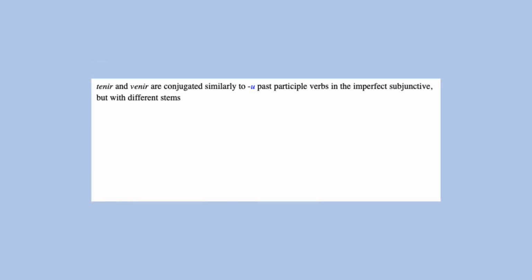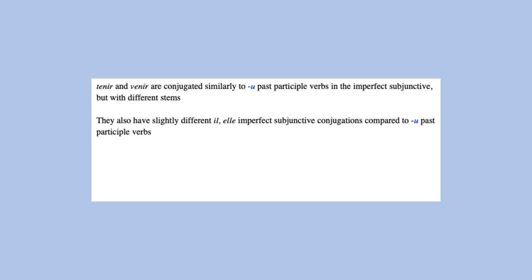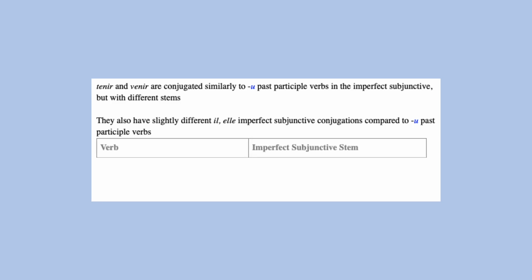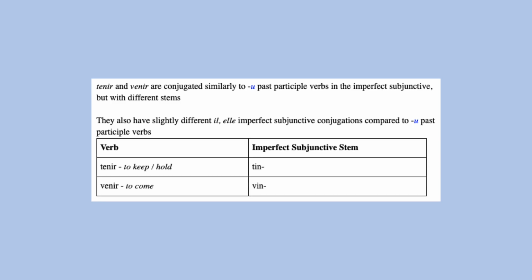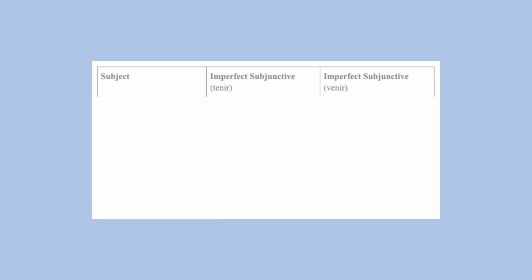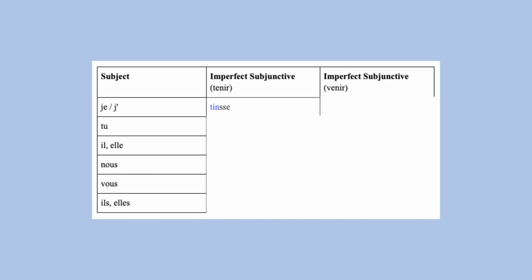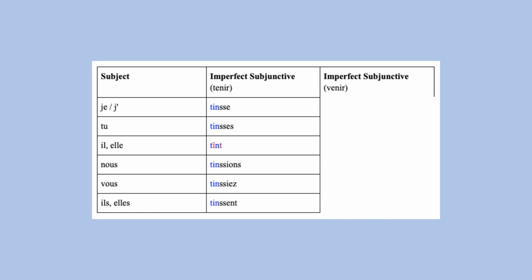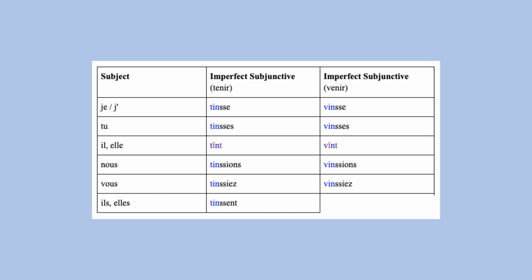The verbs tenir and venir are conjugated similarly to U past participle verbs in the imperfect subjunctive, but they have different stems. They also have slightly different third-person singular imperfect subjunctive conjugations compared to irregular U past participle based verbs. Tinsse, tinsses, tînt, tinssions, tinssiez, tinssent. Vinsse, vinsses, vînt, vinssions, vinssiez, vinssent.